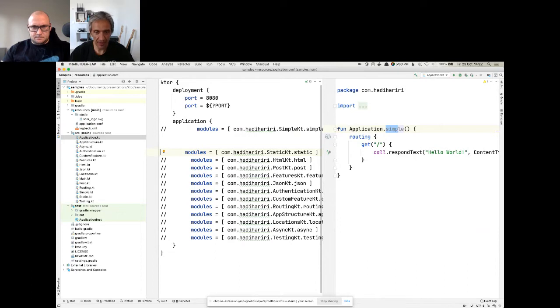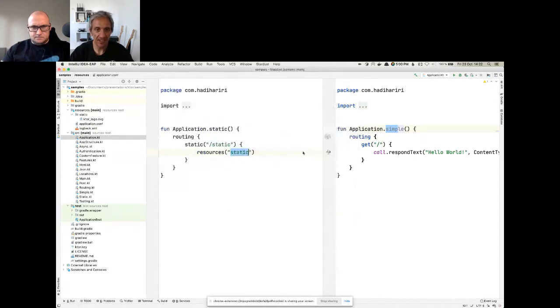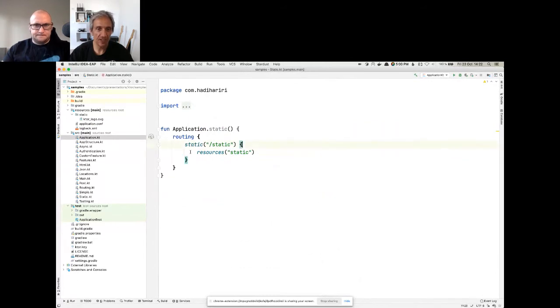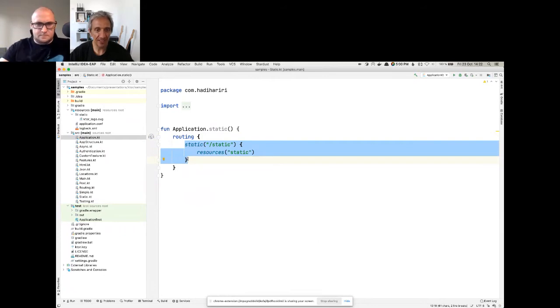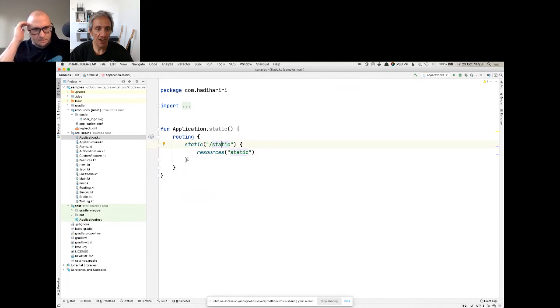Now, the second thing that I'm going to show you is support for static. So Ktor allows you to have actually static files and resources that you can load, and it does that work for you. And the way you do that is by adding this block over here, which is called static, and specifying the URL that is going to act as static.